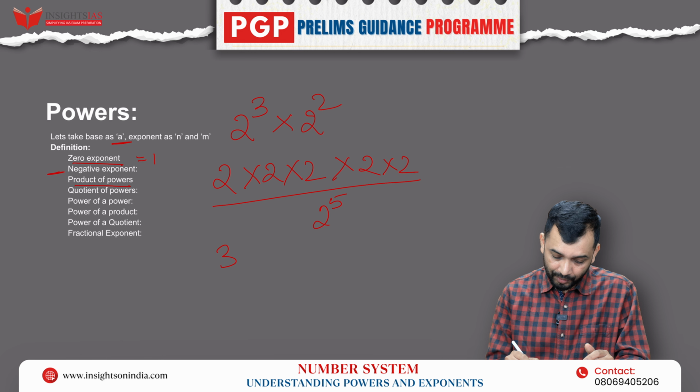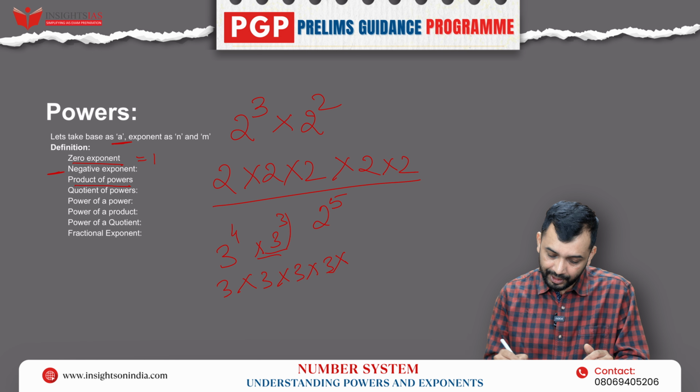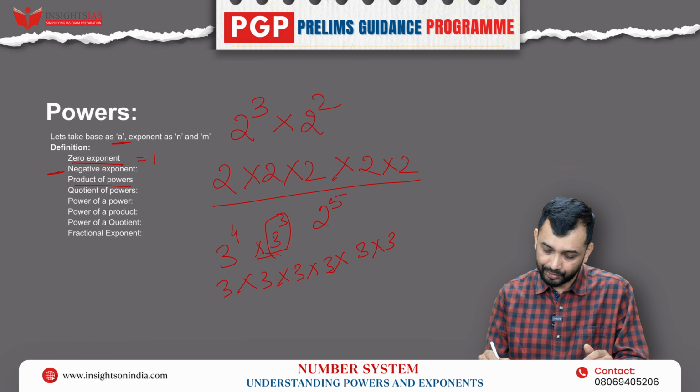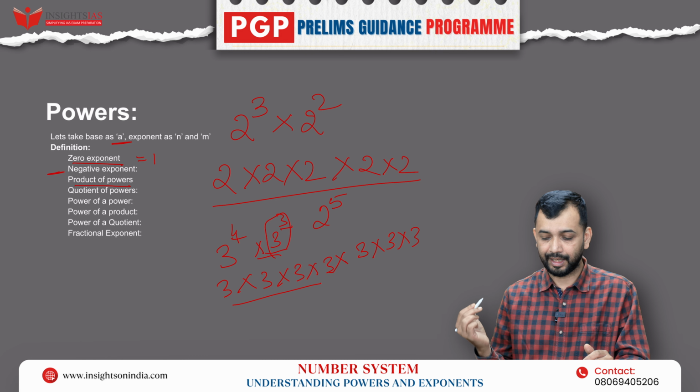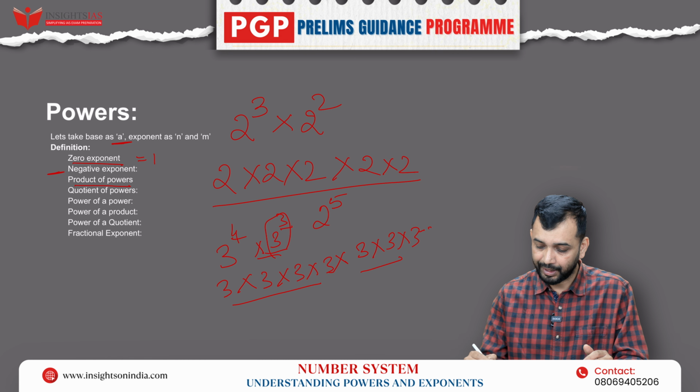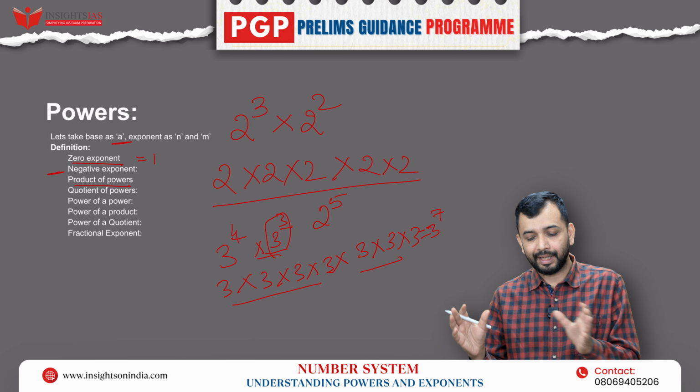Similarly, let's say 3 to the power of 4 into 3 cube. I am expanding it: 3 into 3 into 3 into 3, 4 times, and continuing, 3 cube can be written as 3 into 3 into 3, 3 times. This is 4 times, this is 3 times. Total how many times? 7 times. So I can write 3 to the power 7. I'm just expanding and writing.